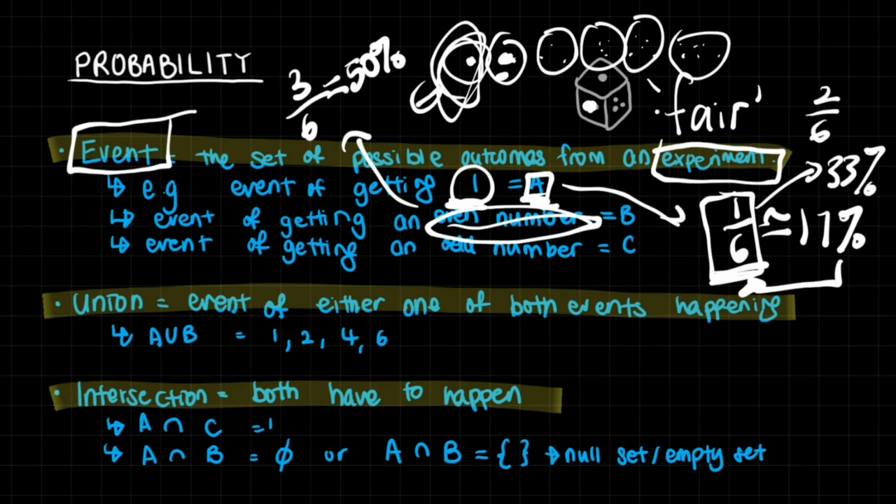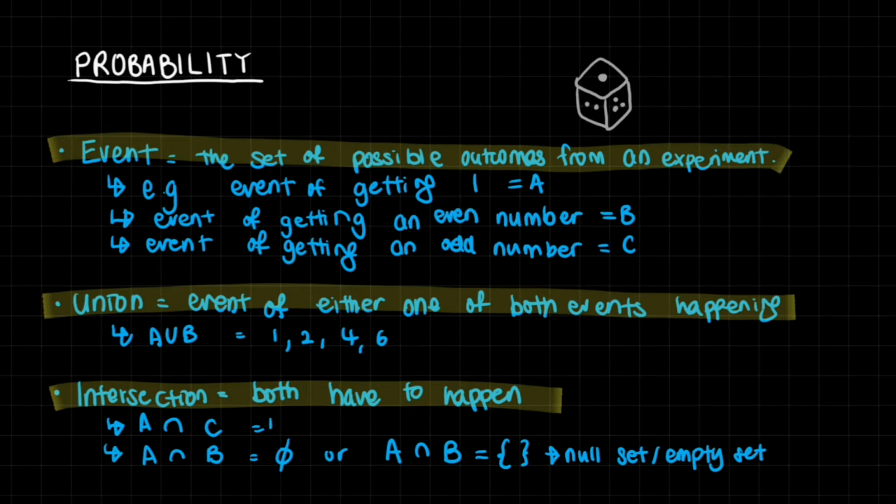In the same way, the event of getting an odd number, 1, 3, and 5, is also 50%, and this is event C. Events are really nothing, it's just making this long sentence into one letter so that you can use it in further mathematical calculations.